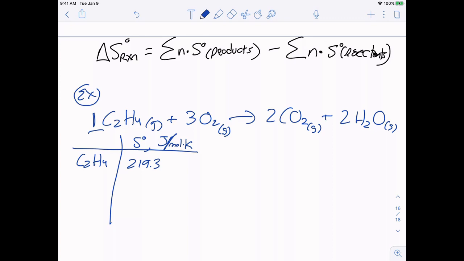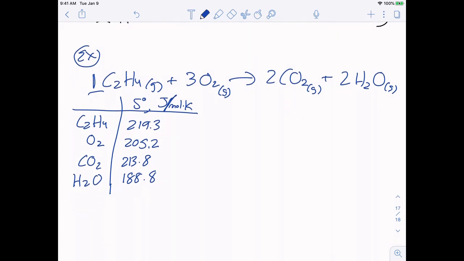For oxygen, 205.2. Again, it's not 0 this time, right? We're not talking about a change. We're actually talking about its disorder, right? Carbon dioxide, 213.8. And water, 188.8. These are going to be positive values, so when we plug them into our formula, there's less sign mistakes. So that's always good. So, not H, S.